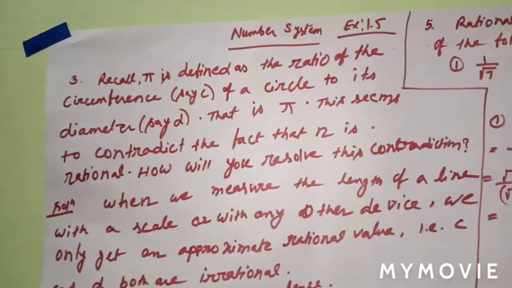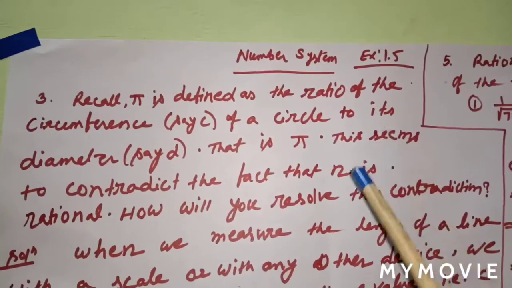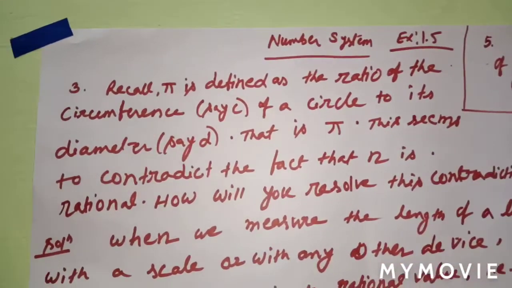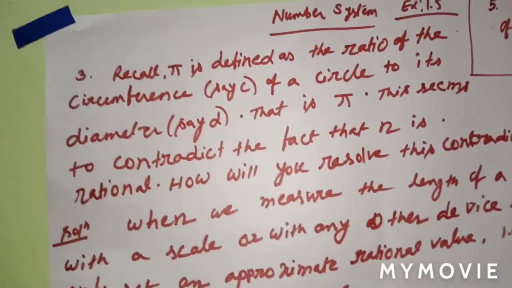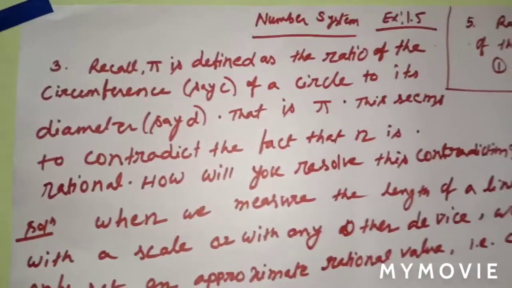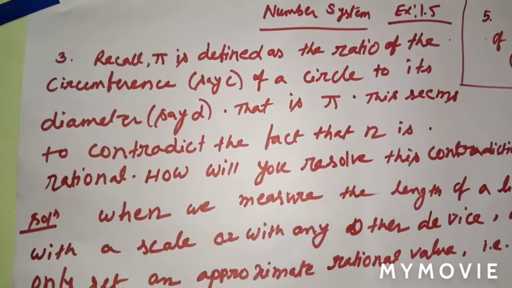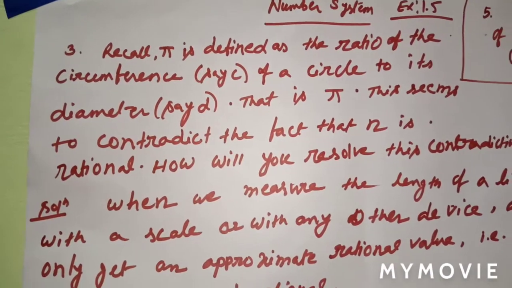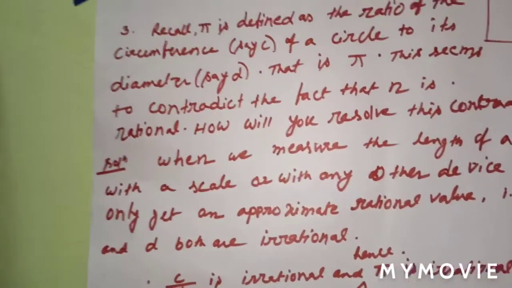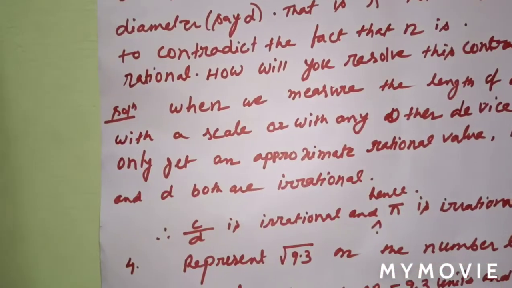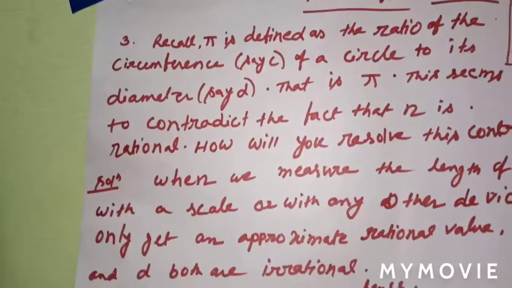Exercise 1.5, question number 3. Recall pi is defined as the ratio of the circumference, say C, of a circle to its diameter, say D. What is the definition of pi, and what is the ratio of pi you got in your previous classes? C by D is pi. Yes or no? Yes. So here the question is like that.